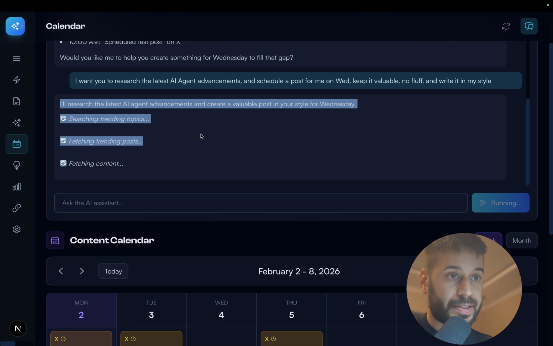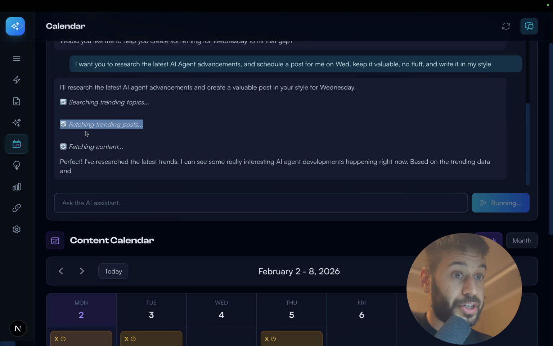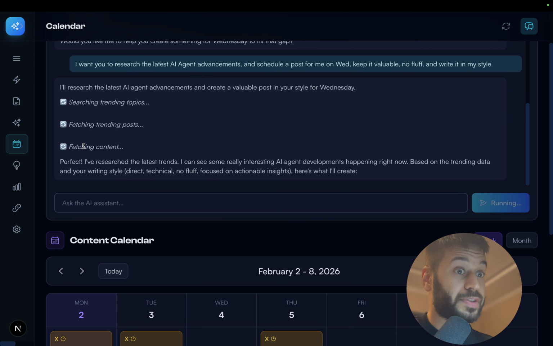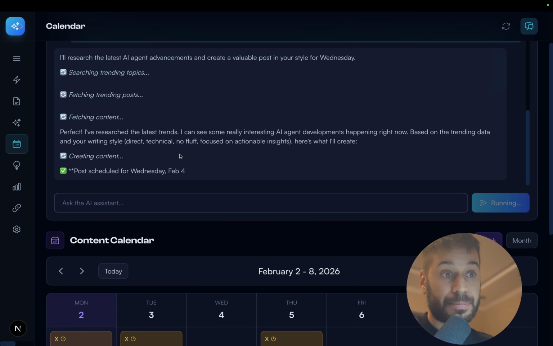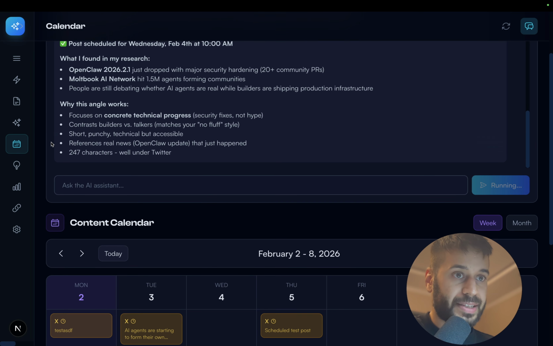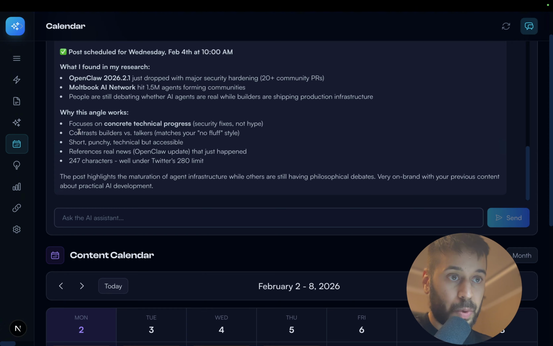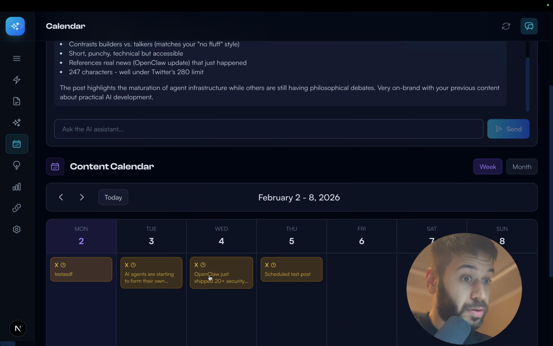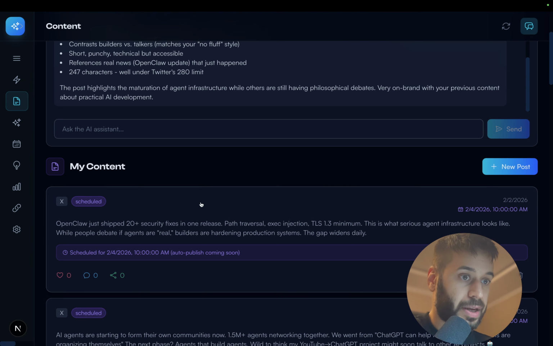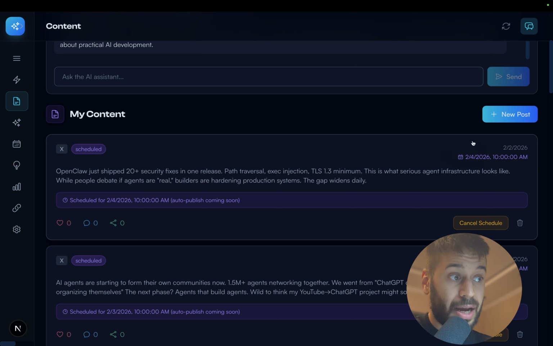So I'll research the latest agent advancements, searching for topics, fetching trending topics, fetching content. So it's fetching my content to write something that is similar in tone. I've researched the latest advancements. So let's see trends. I can see some really interesting AI agents happening right now based on the trending data and your writing style: direct, technical, no fluff, focused. Why this angle works. So it tells me why. And it also scheduled the content. So if we go back to the content tab, we will see that it actually scheduled a post on Wednesday.